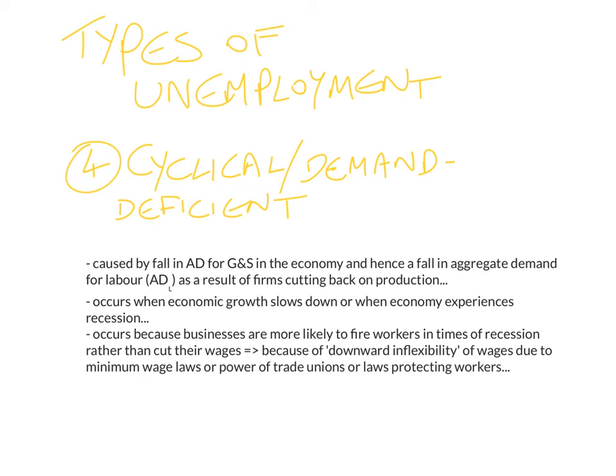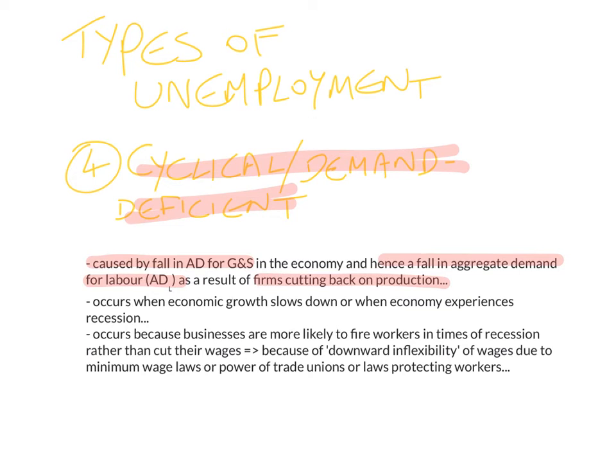This brings us to the last type of unemployment, which is cyclical, or another word for it, demand deficient. This is caused by a fall in the aggregate demand for goods and services in the economy, which leads to a fall in the aggregate demand for labor, ADL, as a result of firms cutting back on production. So essentially, there's not that much demand for goods and services, so firms don't really need to produce that much, hence they don't really need to hire that many workers, so they end up firing a lot of workers. This is cyclical or demand deficient. There's a deficiency in demand.